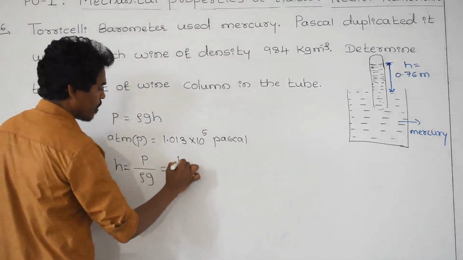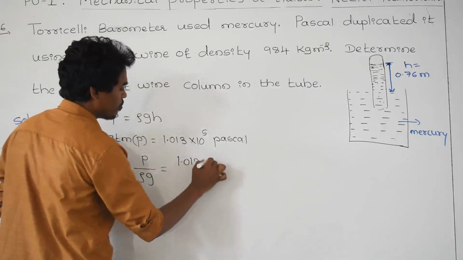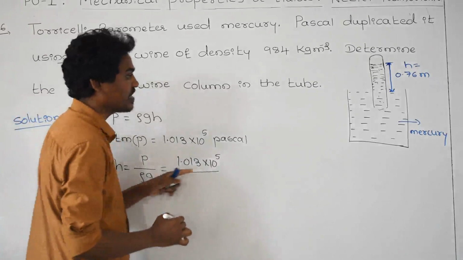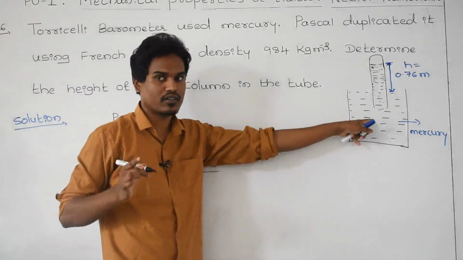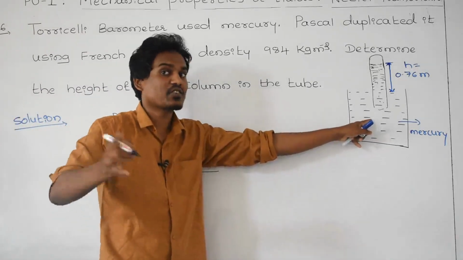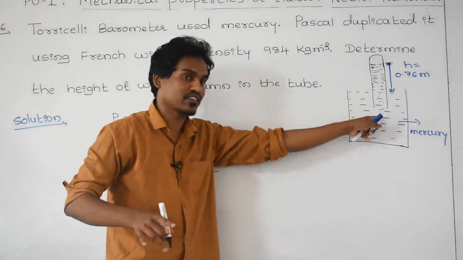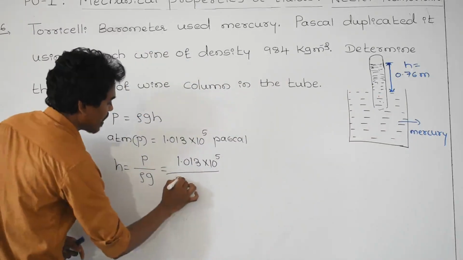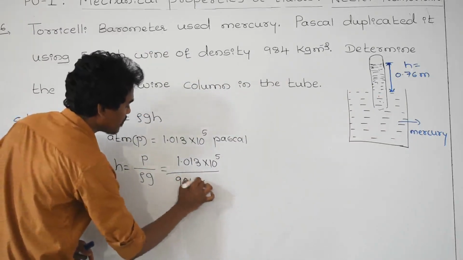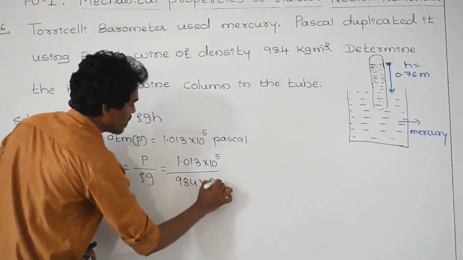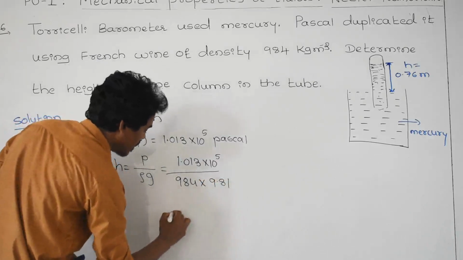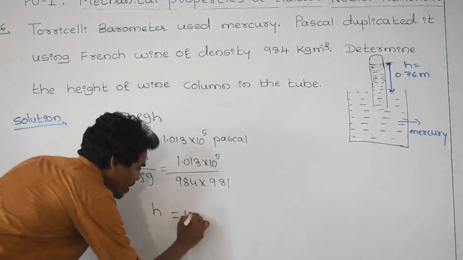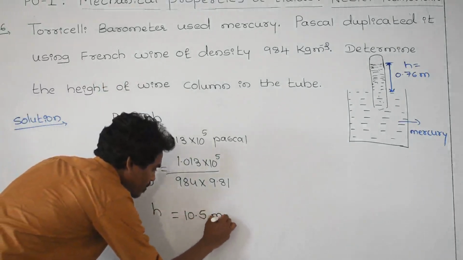What is P? 1.013 into 10 to the power of 5, and whole divided by rho, meaning the density of French wine you have to take, not the mercury, because instead of mercury what you are using? French wine. That's why you need to take the density of French wine, that is 984 kg per meter cube, g is 9.81 meter per second square, and if you calculate the answer of h, you are getting 10.5 meter.